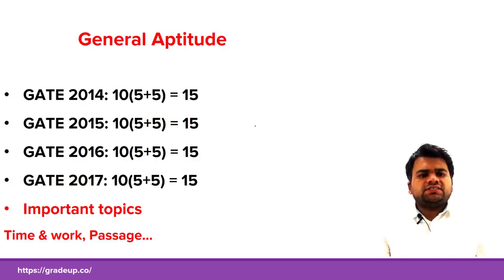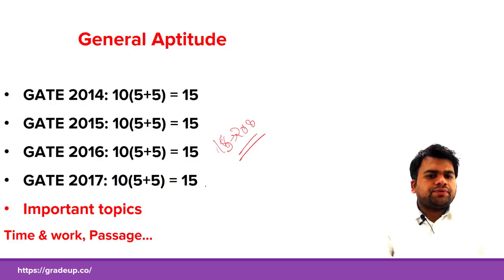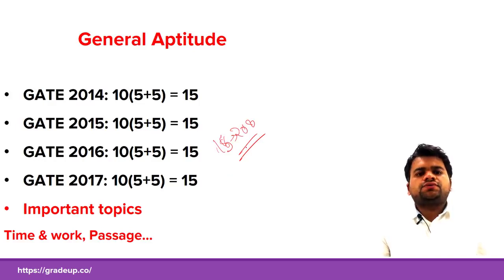Now general aptitude is constant around these 4 years, and it would be 15 marks for 2018 too. The questions generally asked from general aptitude come from time and work, passage, sitting arrangement, blood relations. So again I will tell you, do not waste your time on understanding each and every concept. Just rush through the basic formulas, and practice more and more questions, because general aptitude is a type of section.